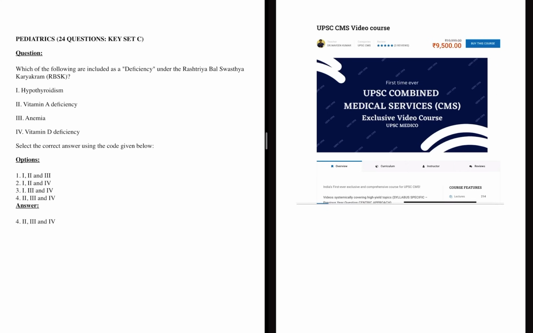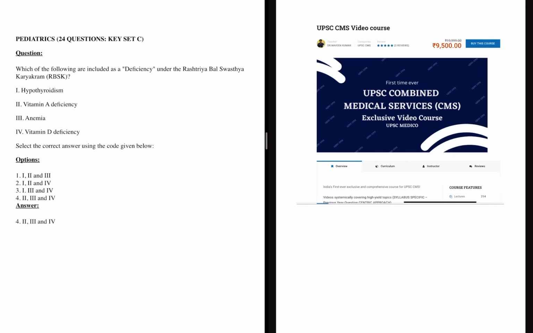We were able to pick the topics which were high yield, and instead of only discussing the PYQs, we were also discussing a lot of predictive questions, and I have input the same in the mock test, and I could see a lot of repeats coming from the mock tests as well. So this approach has worked. I think this is the way to go if you're preparing for the 26 or 27 CMS exam, right?